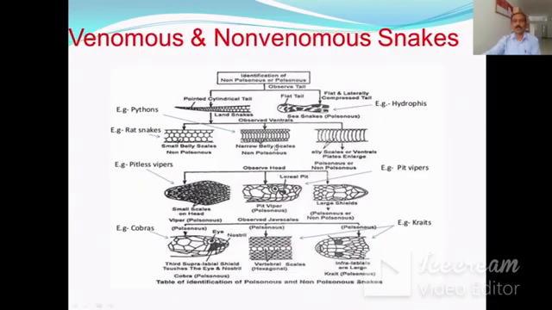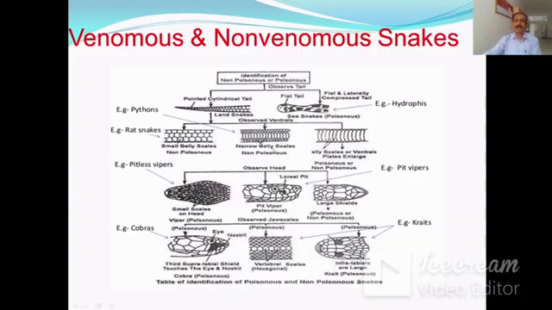The second step is that you can observe the ventral scales in snakes. If small belly scales are there on the ventral side, then these snakes are non-poisonous. For example, such a structure is present in the rat snake.